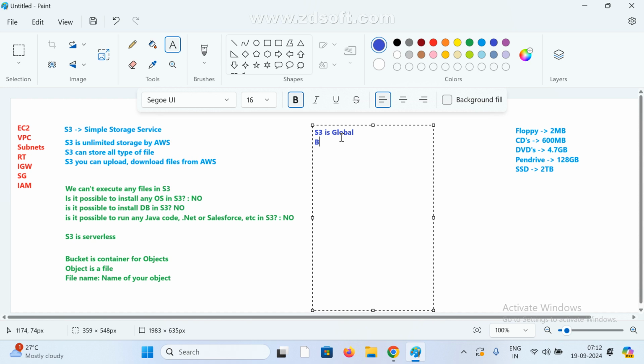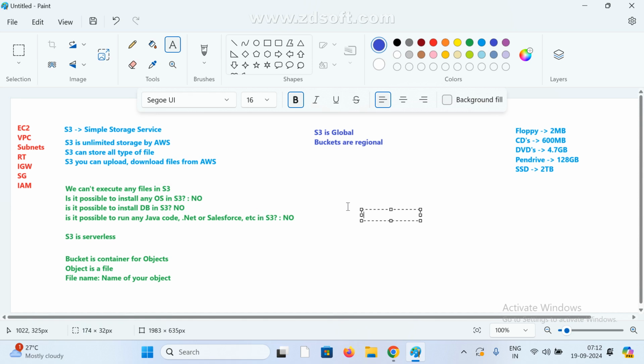And buckets are regional by default. It asks which region you want to create the bucket in. Once we create the bucket, it can be accessed anywhere worldwide. There is no problem. I hope you understand how it works.